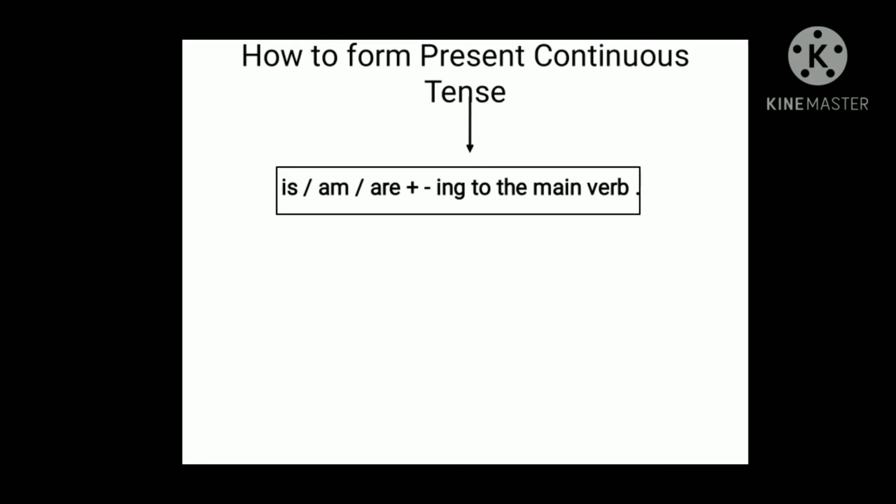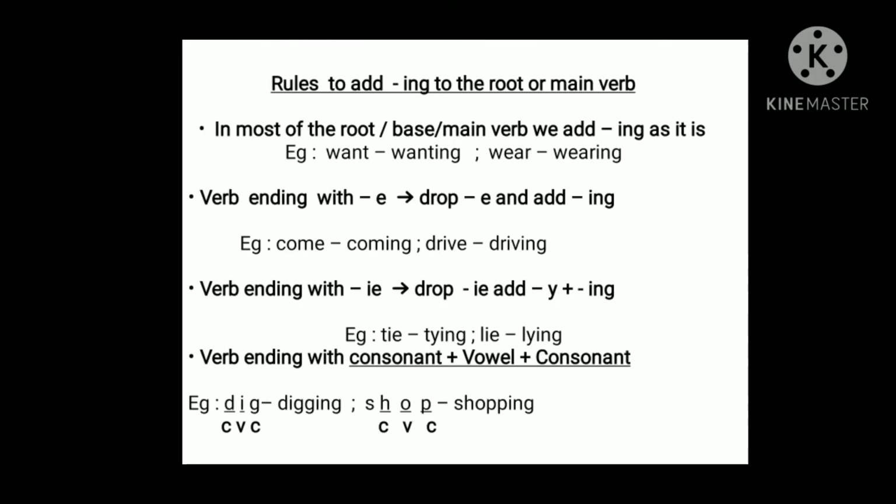Hope you're clear. Now let us see how to add ing to the root or main verb. This is very, very important. Now look at here. Most of the root or base or main verbs, it has three names. That is why I have given slash, which means or. In most of the root or base or main verbs, we add ing as it is. Here, which is the root or base or main verb? Want, wear, these are the main verbs. So in most of the main verbs we will just add ing as it is.